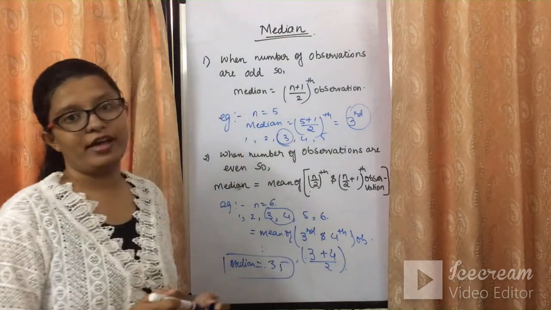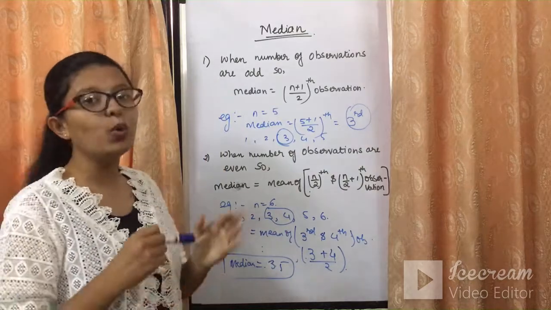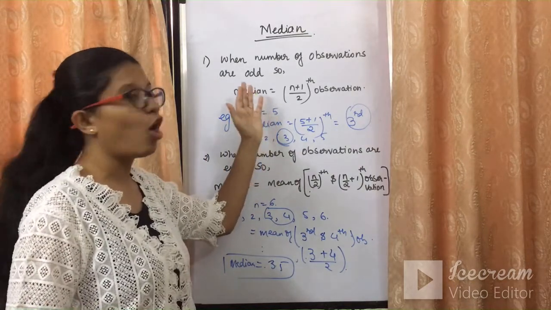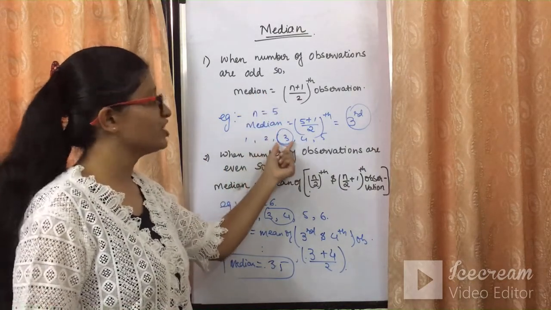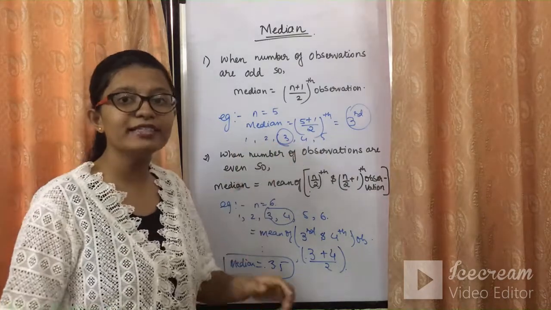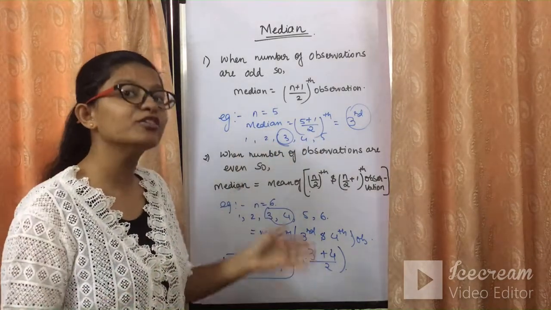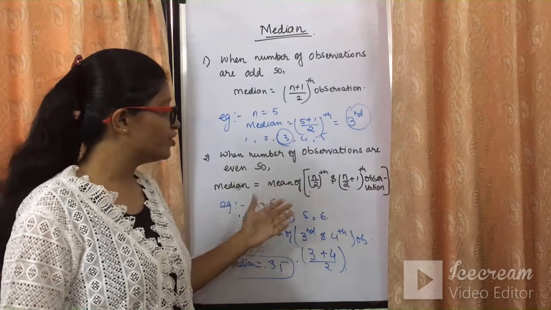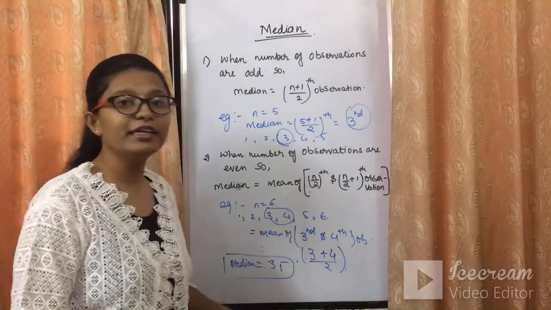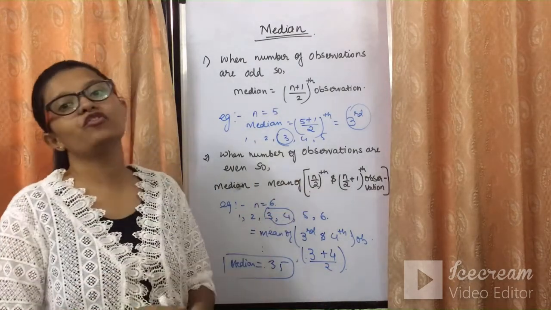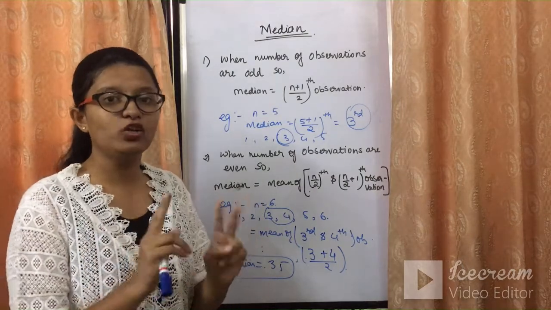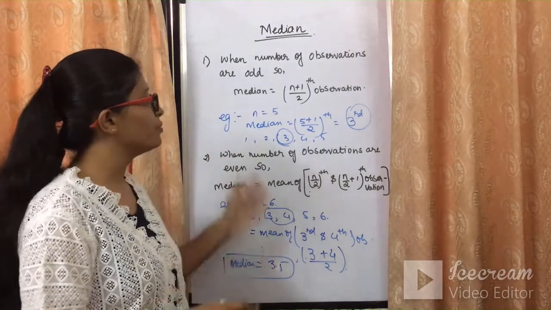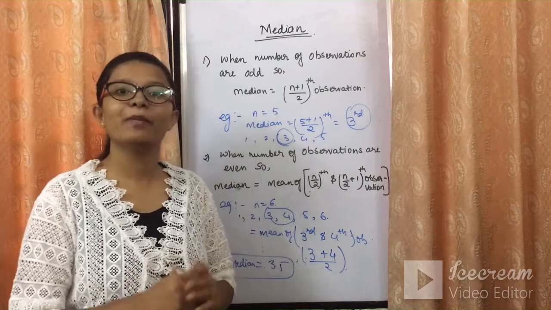So I hope why the two cases arise. If it is an odd number of observations, बीच का term मिलता है and it exactly divides the observations into two equal halves. Whereas if the observations are even, it doesn't divide it into two equal halves. That's why we need to find the mean of the two middle numbers. So I hope the two cases of the median must be clear.